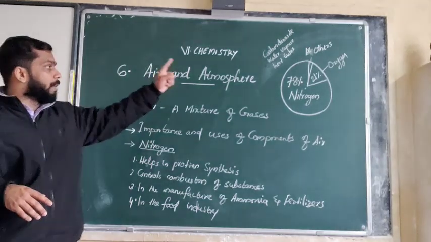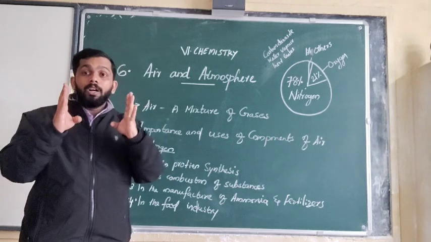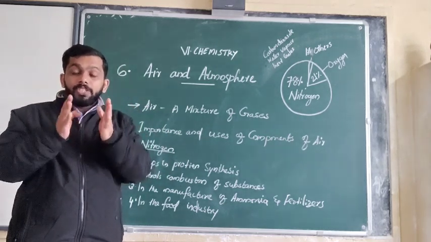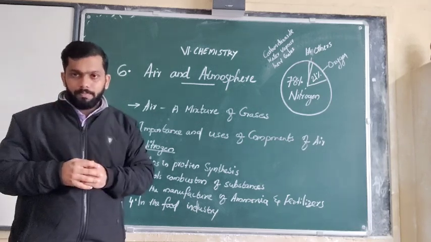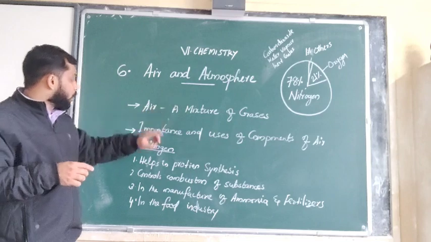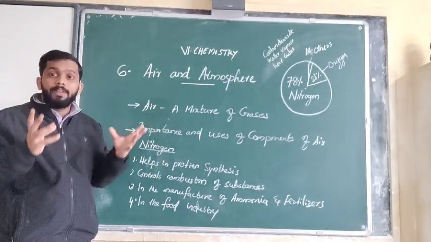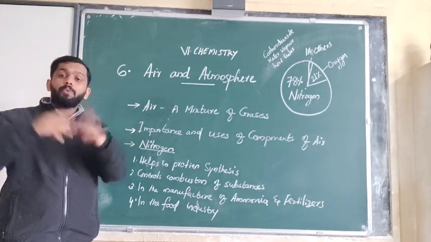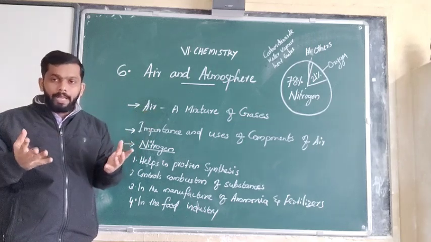But this huge amount of nitrogen, 78%, controls the burning. Even though it is not helping in the burning, it is controlling the combustion, or the burning process. See, if nitrogen was not present in the air and we burn something, what will happen? We are not able to control that. Continuously it is going to burn like anything. We are not able to control the burning process.